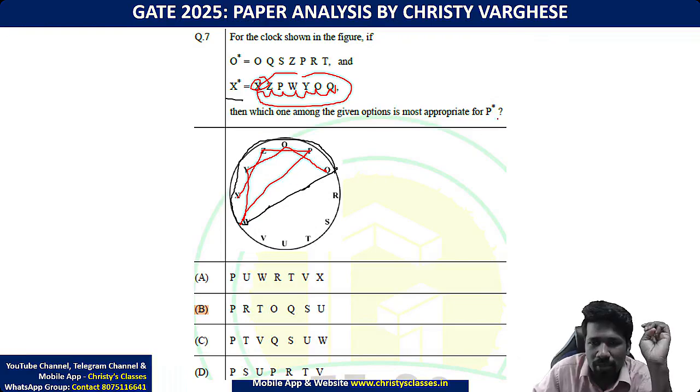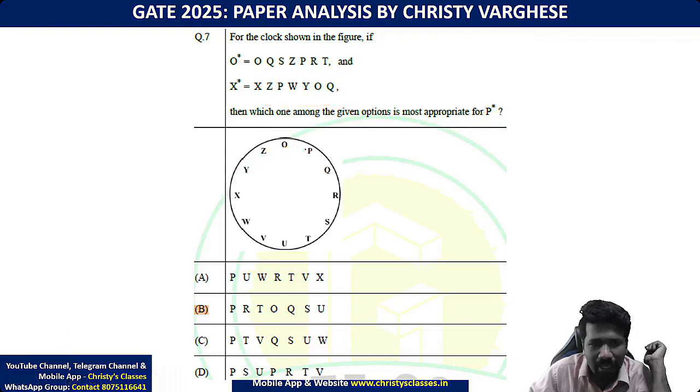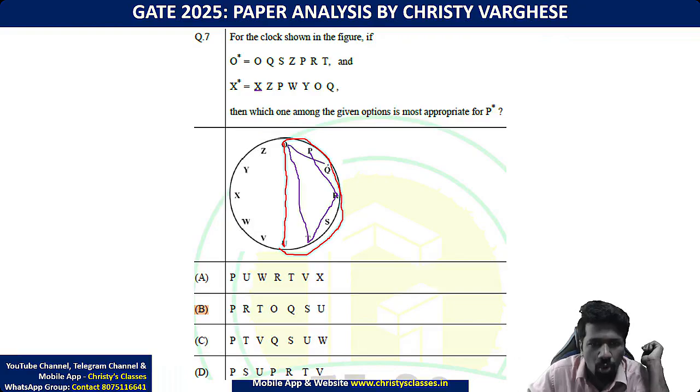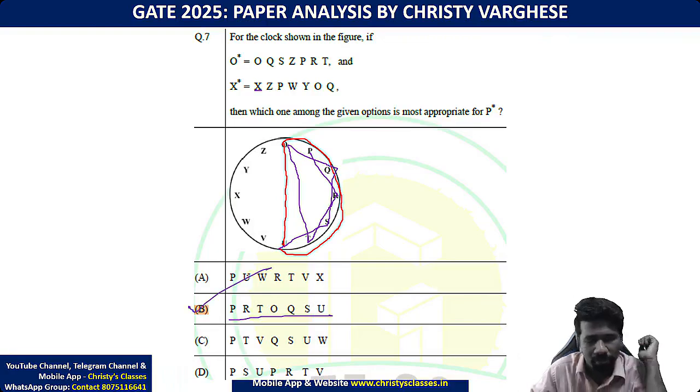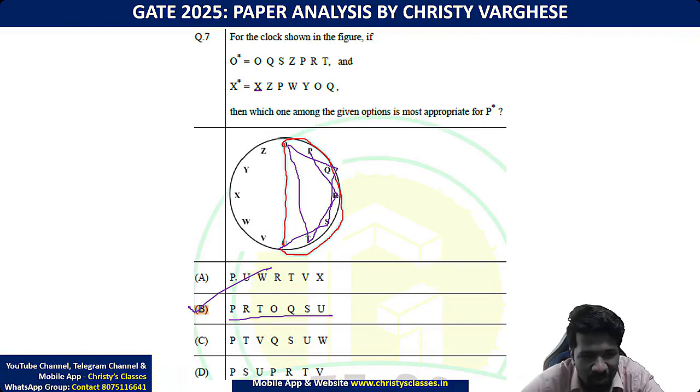So hope you understood the pattern. So tell me P star. For P star, we start from O, the one before P, this semicircle. Now P star is there, so for X star we started from X, for P star we start from P: PRT OQSU. So PRT OQSU, option B is the answer. Little tricky, very confusing in the exam hall, but this is the pattern. It's a 2 mark question, good question.